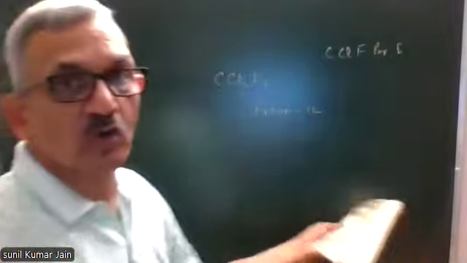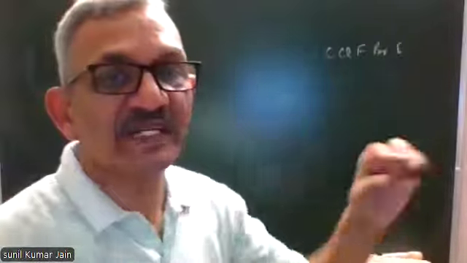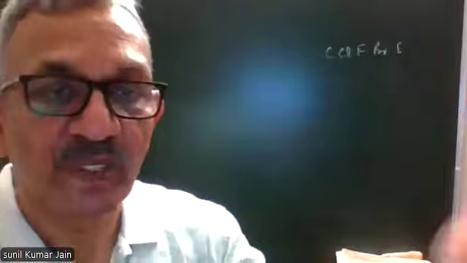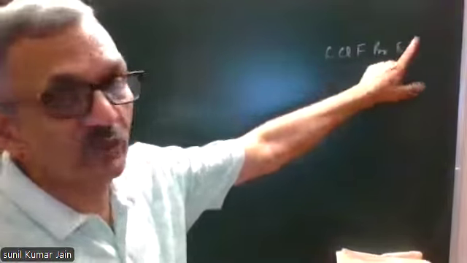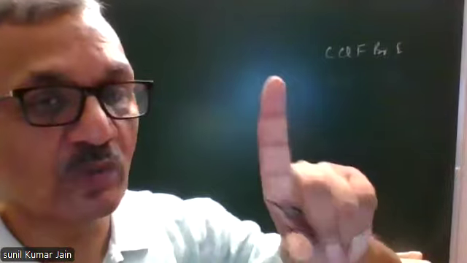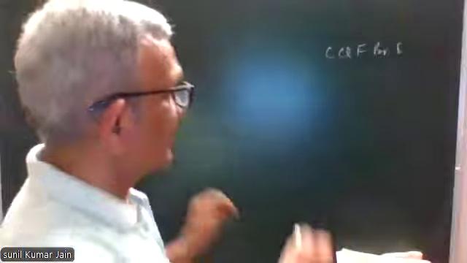CClFBrI. No common name for this compound. IUPAC name will be just practice of alphabetical order. So IUPAC name will be bromochlorofluoroiodomethane. One word, bromochlorofluoroiodomethane.